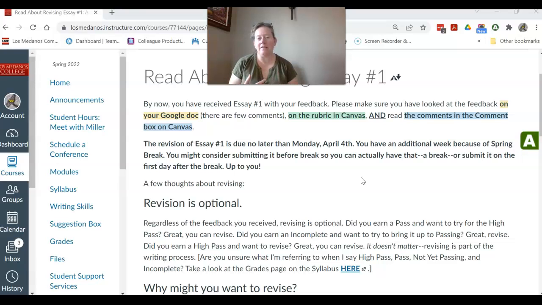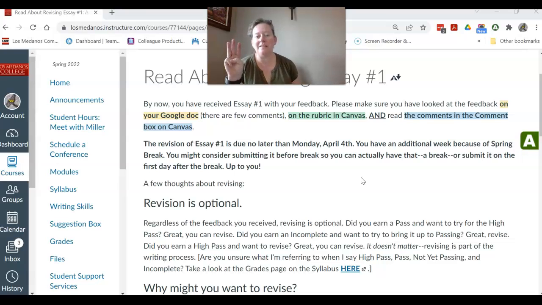The second place is in Canvas. When you click on grades and you see essay number 1, the Google Doc link, click on that and you'll see a rubric, and the rubric will tell you kind of where you landed as far as those categories that we were working on for this essay. So exceed standards, meet standards, needs improvement, or incomplete. That's kind of what the range is for this essay. So you'll be able to see kind of where you landed. That might be really helpful for you if you are planning on revising, which I'll talk about. So that's the second place to get feedback.